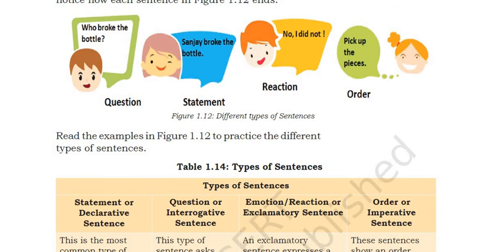So these are the different kinds of sentences we can say. One is a question kind of sentence, one is a statement kind of sentence, one is the sentence in which reaction is there, and another is order kind of sentence. Okay, so we are trying to see different kinds of sentences: order, reaction, statement, and question.